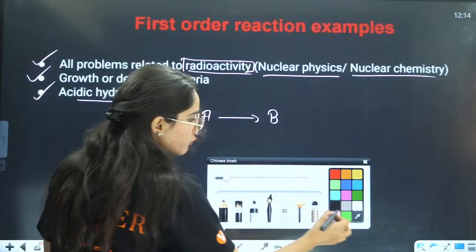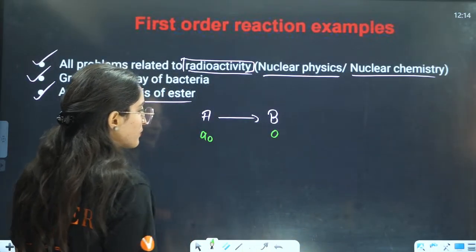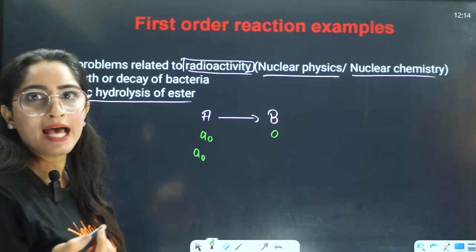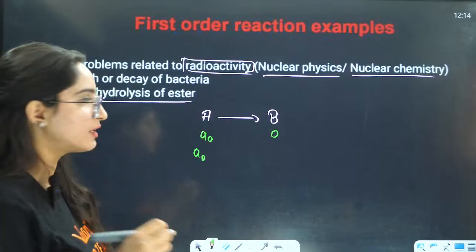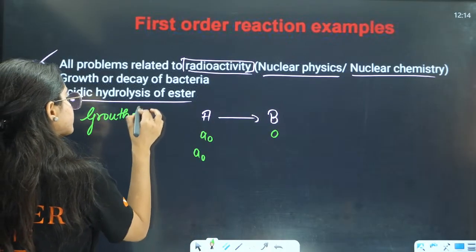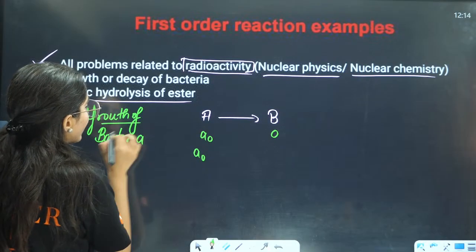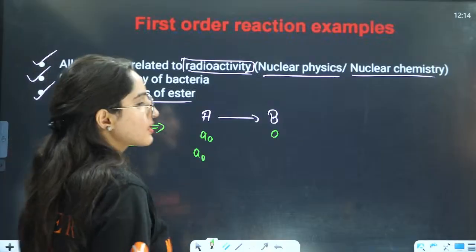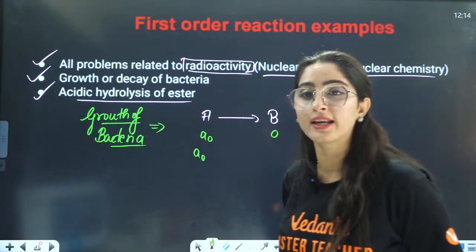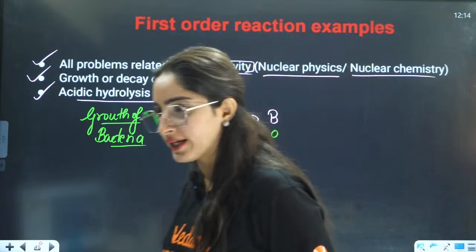This is growth of the bacteria. Initially you had A0 and this was 0. Now X amount has been decayed or added. If I want to write growth of bacteria, because growth of bacteria is the only case where reactants are increasing. The reactants are not decreasing in growth of bacteria. The reactants are increasing in growth of bacteria.